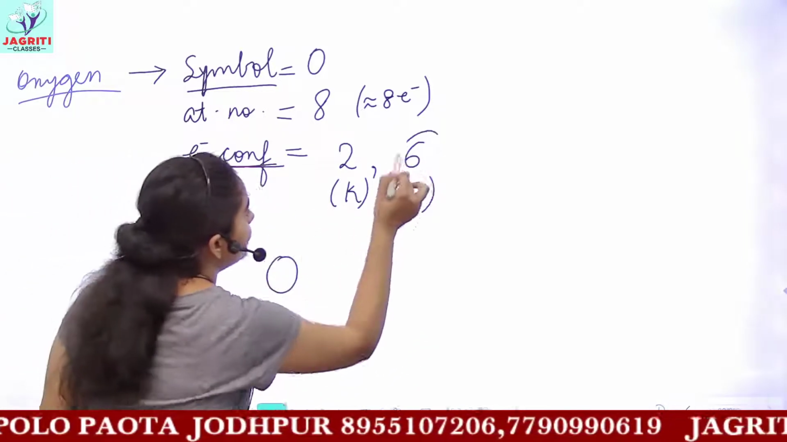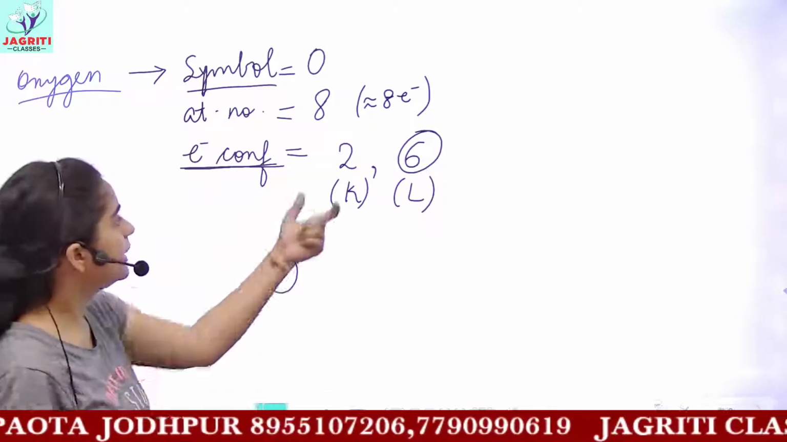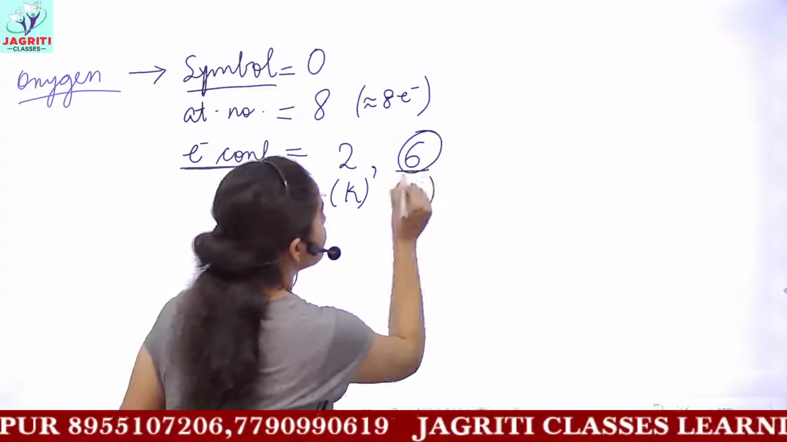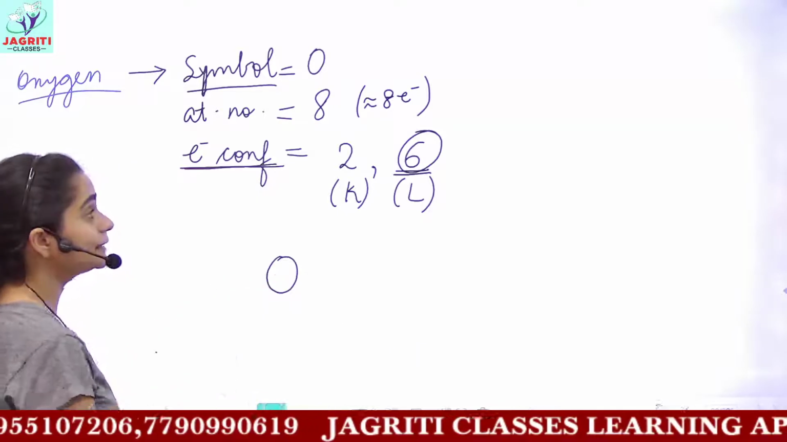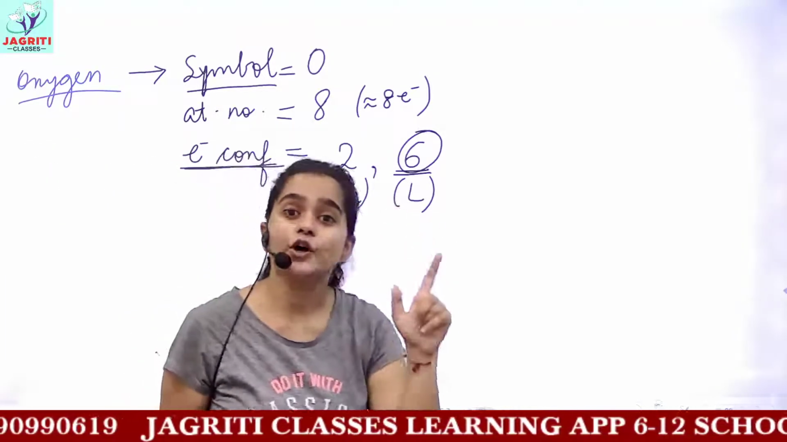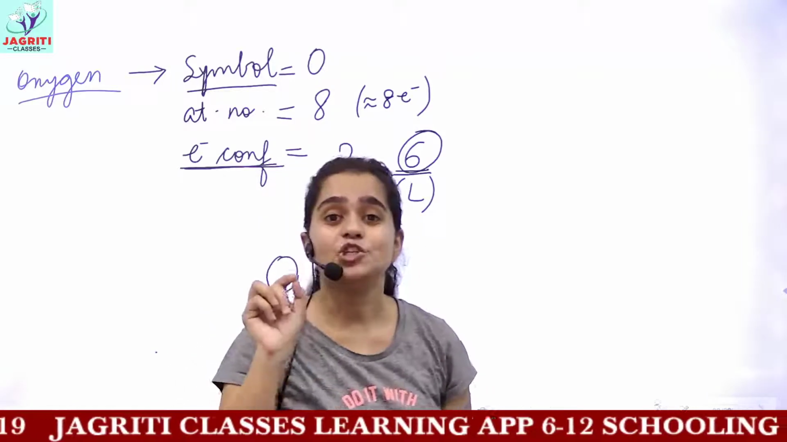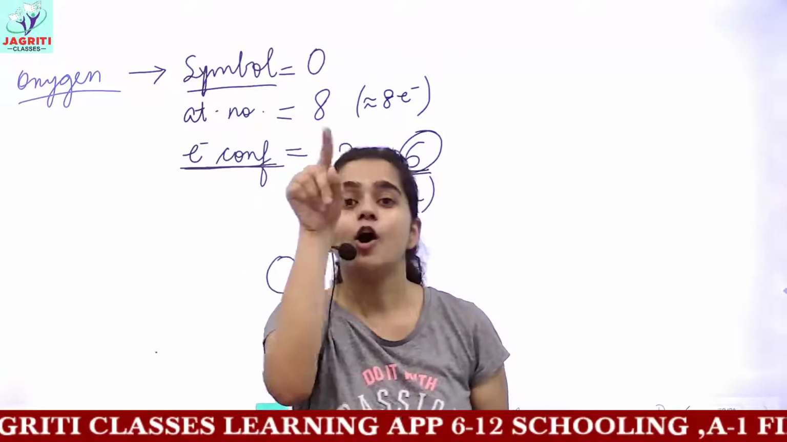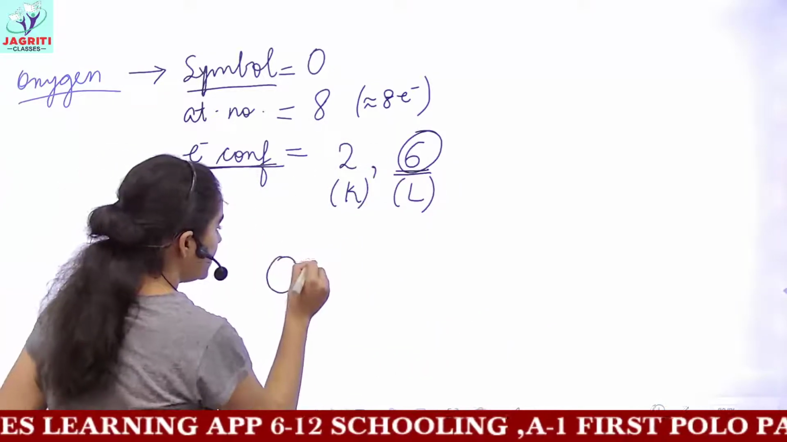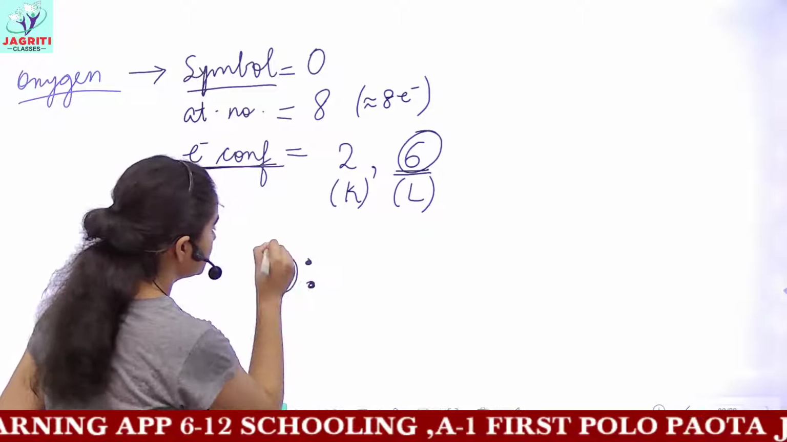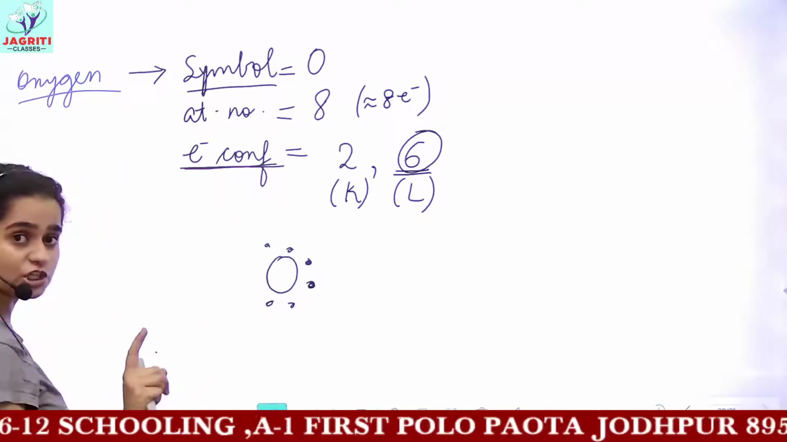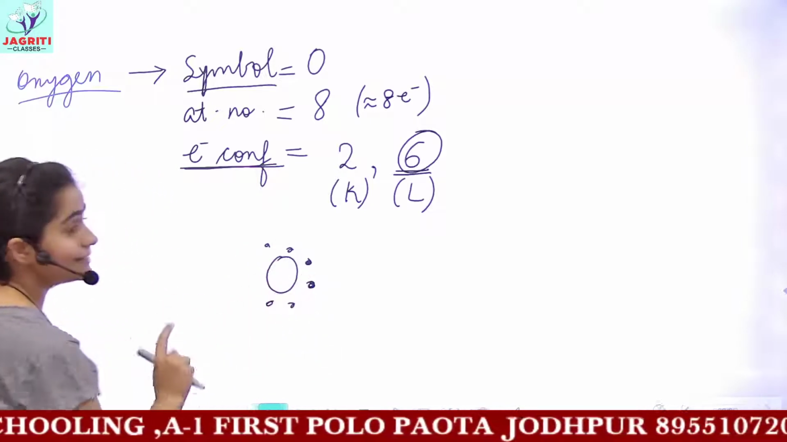Then write the valence electrons. Valence means the electrons present in the last shell or the outermost shell. So we have 6 electrons here. We'll depict these 6 electrons, and I told you while drawing the electron dot structure, electrons can be shown with the help of putting dots, or you can put crosses. So now using dots, I can make these 6 electrons: 1, 2, 3, 4, 5, 6. So this is the symbol of oxygen, O, and these are the valence electrons.